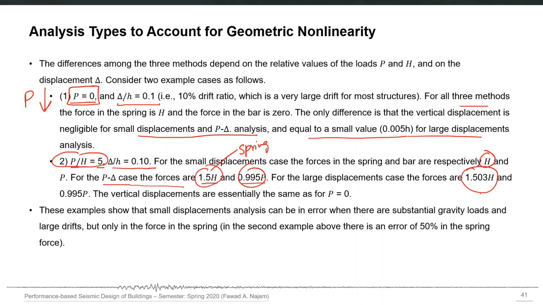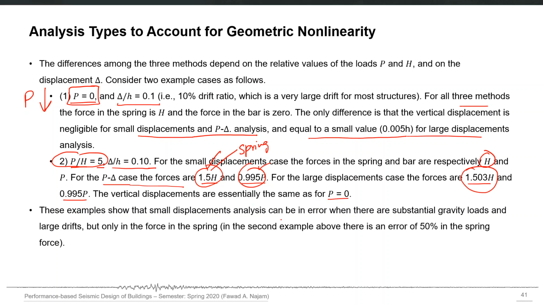They are very close to each other, which means that if you want to actually consider the geometric nonlinearity, most of the time the P delta analysis will work and will do your job. And you may not go for that detailed large displacement analysis. So here you have 1.5 spring force. The actual large displacement analysis predicted 1.503. In the rod you have 0.995 P. Here you have 0.995 P. So the vertical displacements are essentially the same as for P equal to 0.